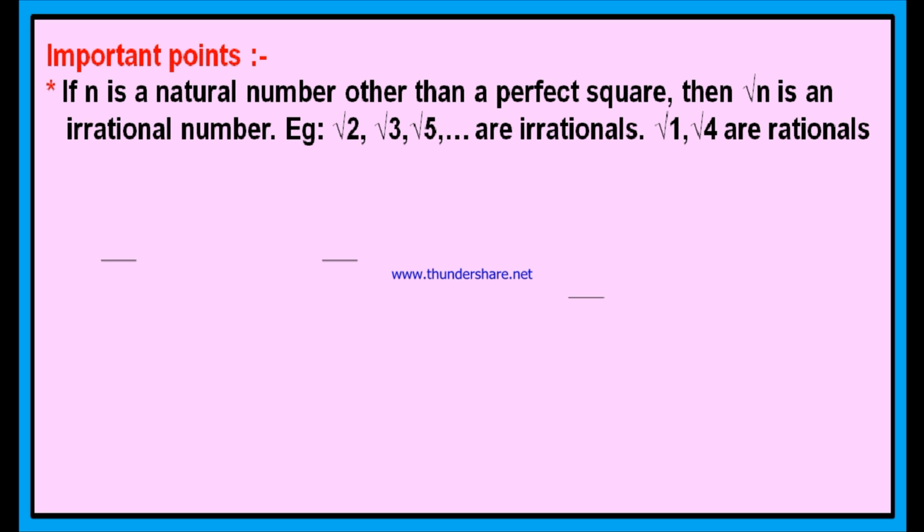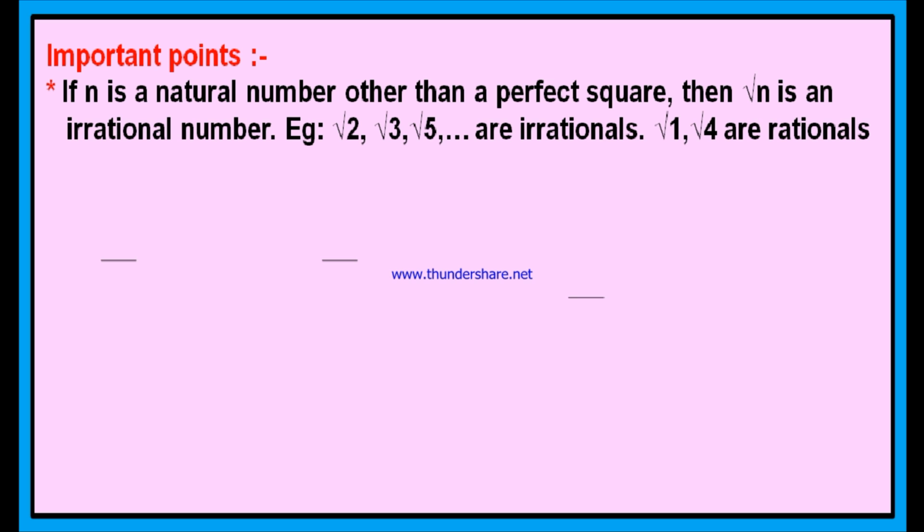Now, if you find the square root of 1, you will get 1. If you find the square root of 4, you will get 2. If you find the square root of 9, you will get 3. Similarly, what is the square root of 16? Good, 4. What is the square root of 25? 5. What is the square root of 36? 6.